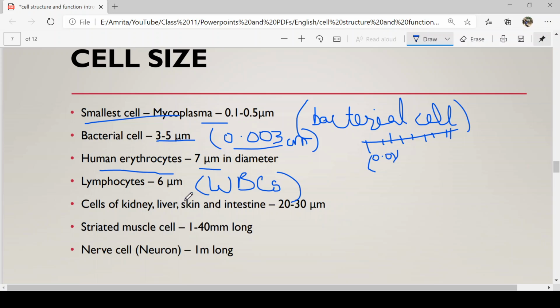Cells of the kidney, liver, and skin are all small. Liver and kidney cells are slightly bigger, about 20 to 30 micrometer, and the muscle cell is even bigger, 1 to 40 millimeter long. The nerve cell is the biggest. In the human body, the nerve cell or neuron is the largest, about a meter long. There are small neurons as well as big neurons, depending on the distance. The nerve cell size varies depending on the distance.